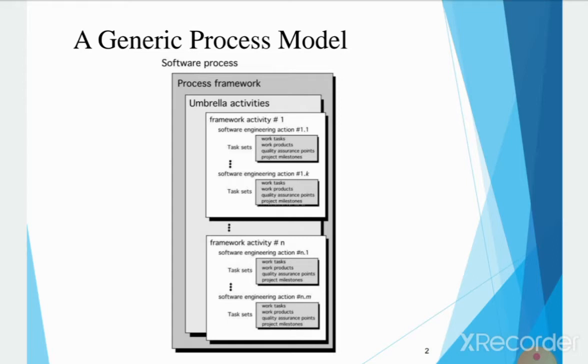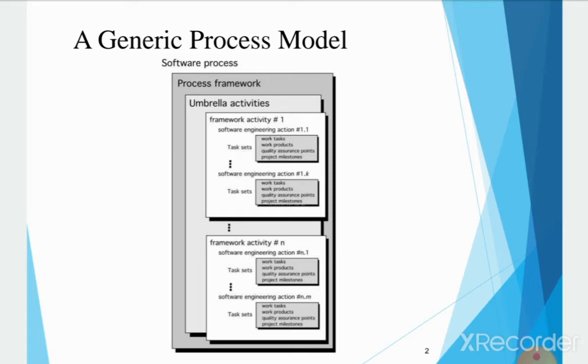The umbrella activities you can distribute as software framework activities. The software framework activities are whatever the software engineering actions you perform to achieve your task. The task sets are the work tasks, the work products, quality assurance points, and the project milestones. Each framework activity is populated by a set of software engineering actions, a collection of related tasks that produce a major software engineering work product.